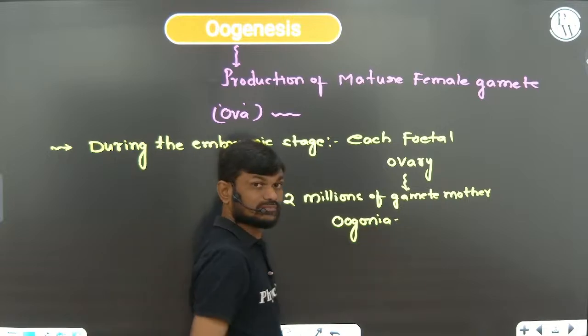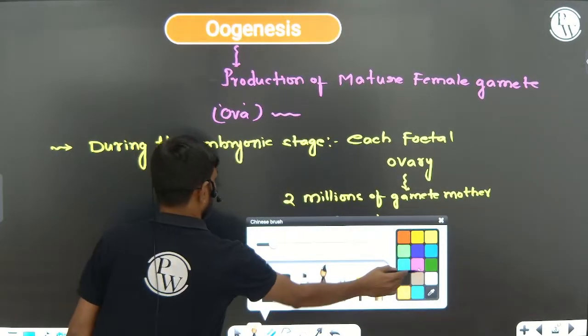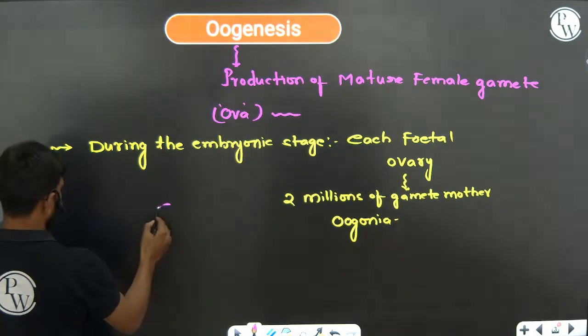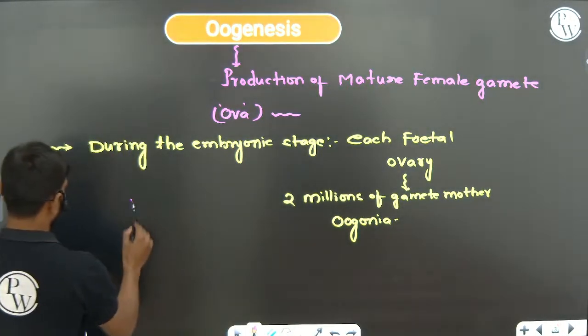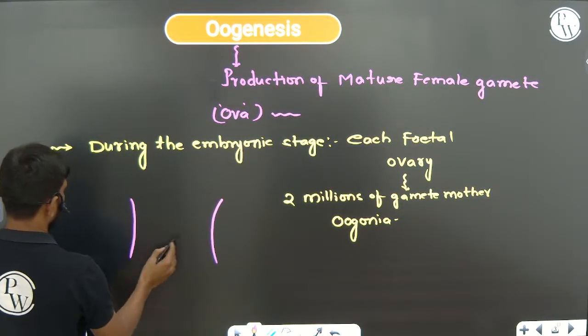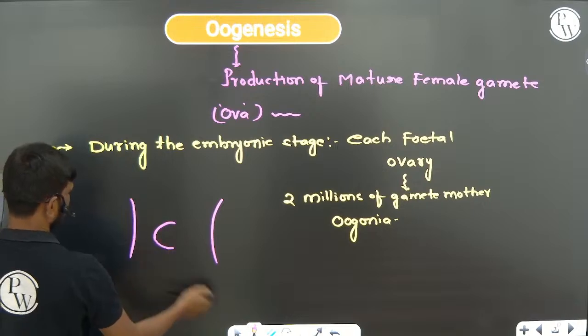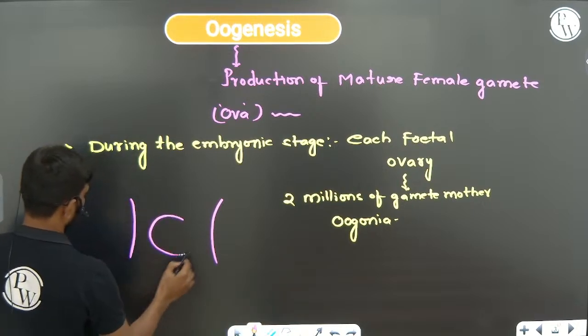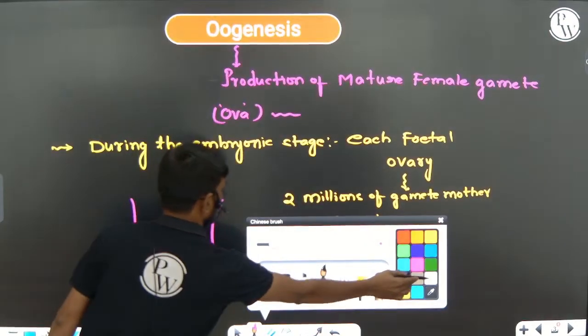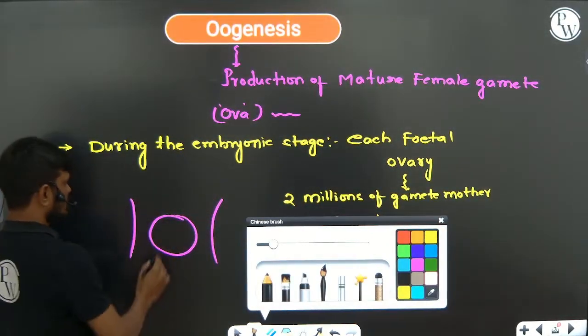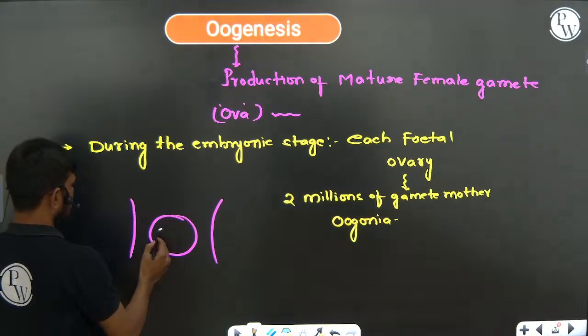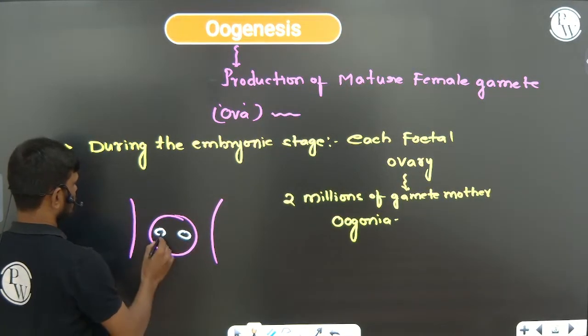Suppose imagine this is the fetus; inside the fetus you can see these are ovaries.